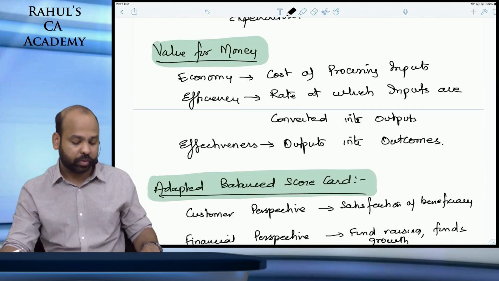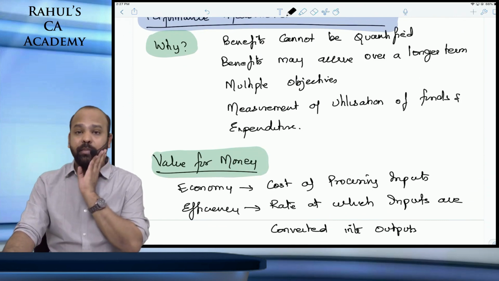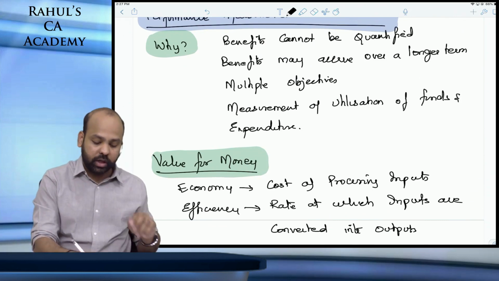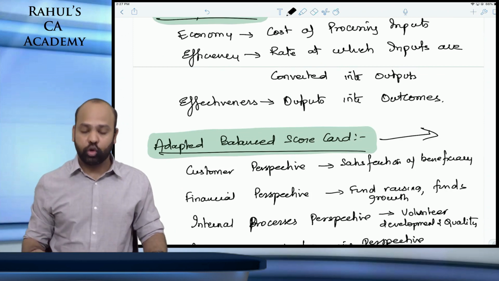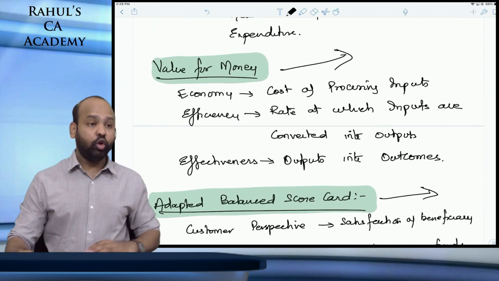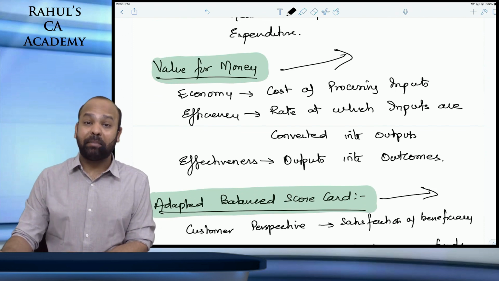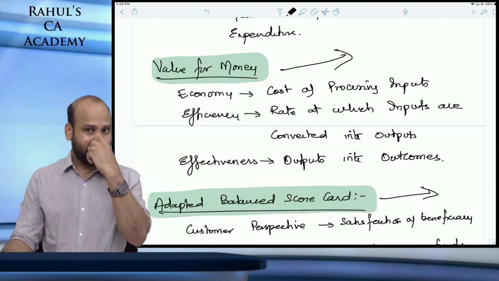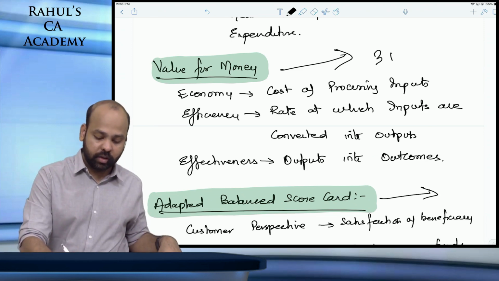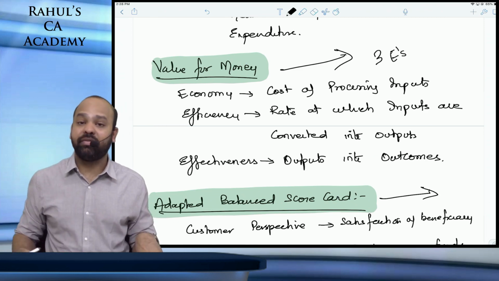There are two ways of evaluating performance under a non-profit organization. We have the value for money framework, and then we have the adapted balanced scorecard. When you say value for money framework, there are 3 E's under this: economy, efficiency, effectiveness.